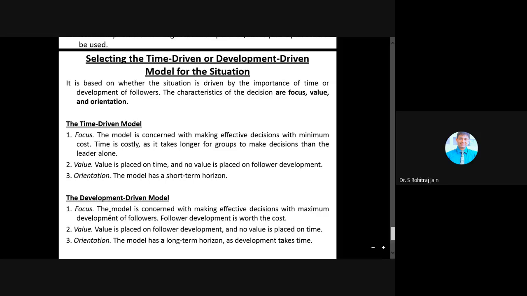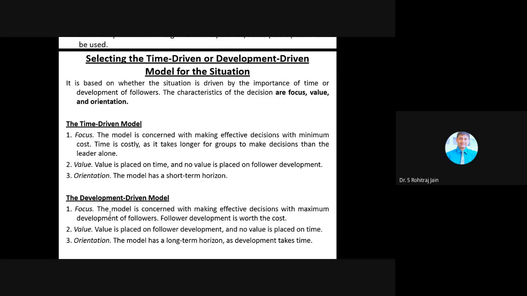The model is concerned with making effective decisions with the maximum development of followers. They believe that if you develop a follower, the follower development is worth the cost.